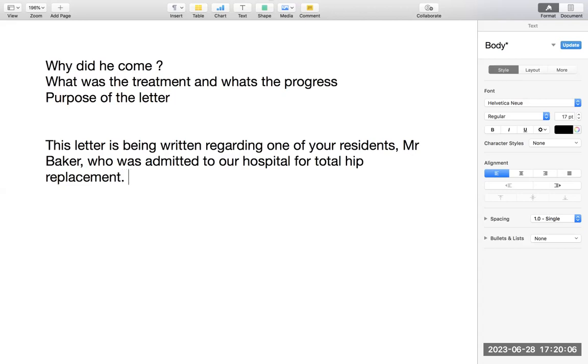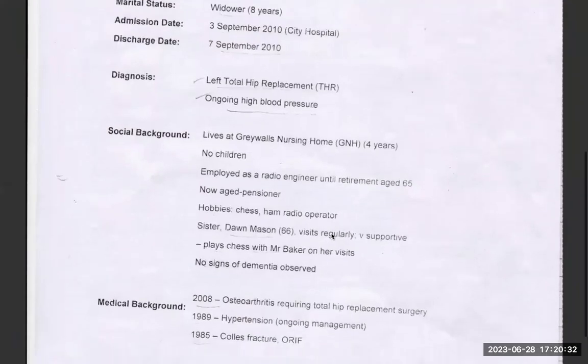Now the Grewal nursing home senior nurse will read this letter and she will understand, okay, this is the letter regarding Mr. Baker, who is our resident. So this is all good. And she knows that the patient went for total hip replacement. So let's see the rest of the letter. Now I want to know what was the treatment. Obviously total hip replacement would have been done, and what's the progress. So to know the progress, I have to read the letter.